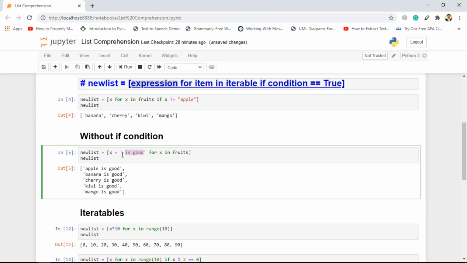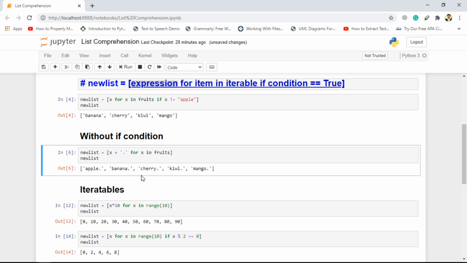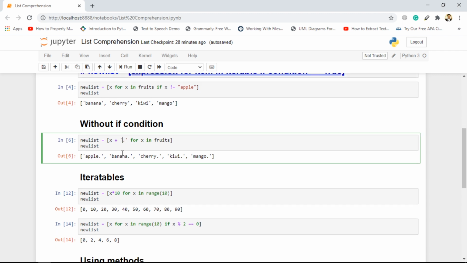And let's just make it a dot, and we are getting the exact fruit names, but with the dot appended. You can use this notation if you want to add anything to any particular element, or to all the elements of the list. You can use list comprehension there as well. Just iterate on the element, and then at the position of consideration, you can manipulate the element. You can manipulate it by adding some number or appending a new string like we did over here.